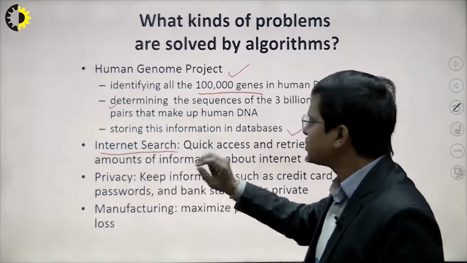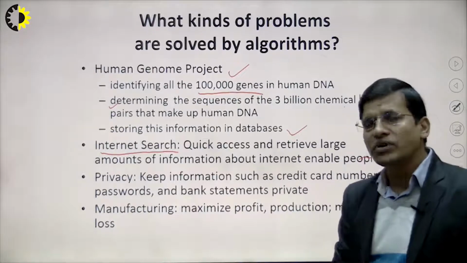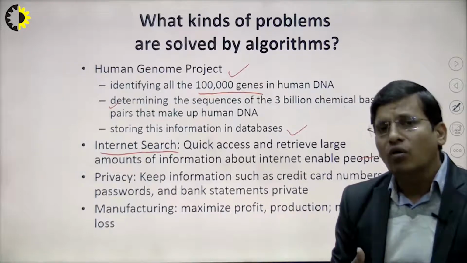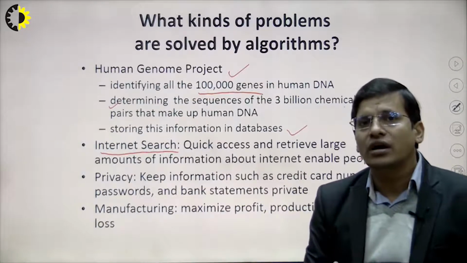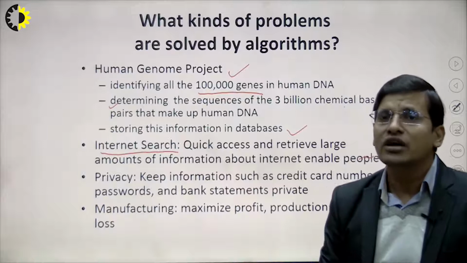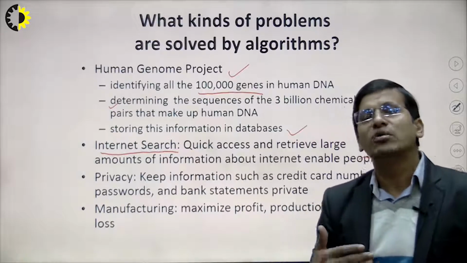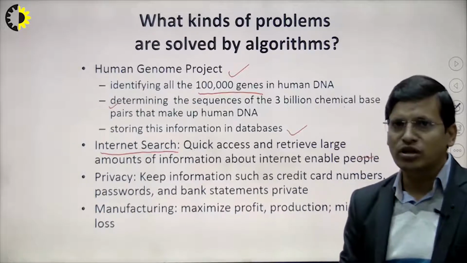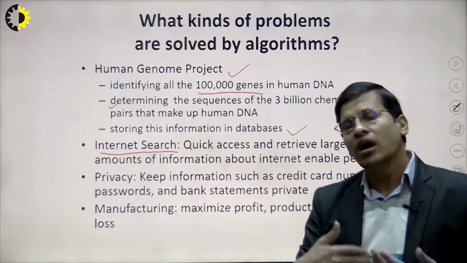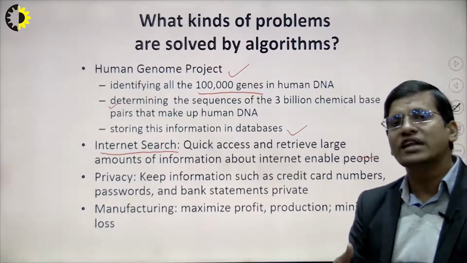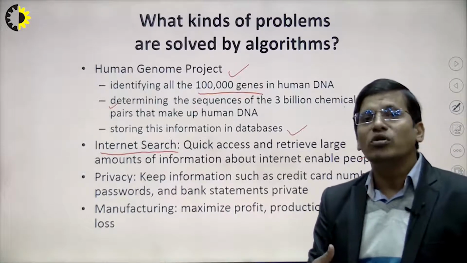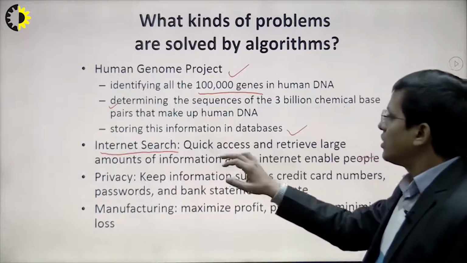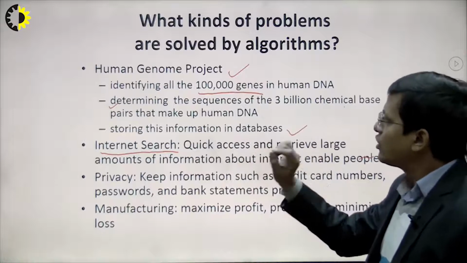The second one is internet search, right? In internet search, we try to find some key on the internet. How is the internet giving quick responses? Those responses are based on some algorithm, like a meta search or Google search, which contain some algorithm. On the basis of that algorithm, Google gives some output for whatever you search on the internet. So this is also a part of algorithms.